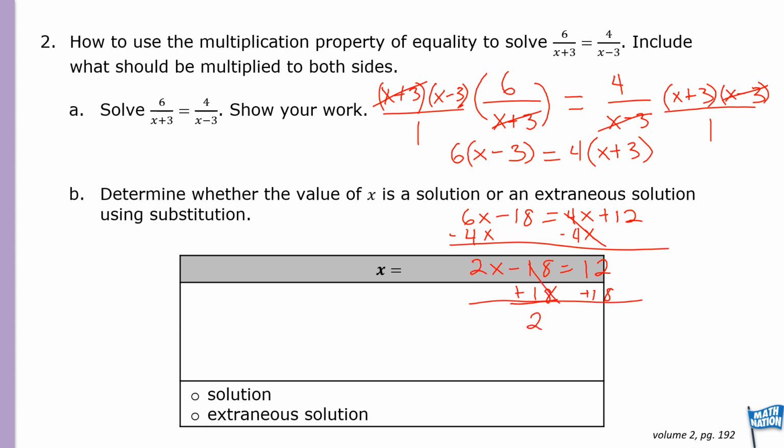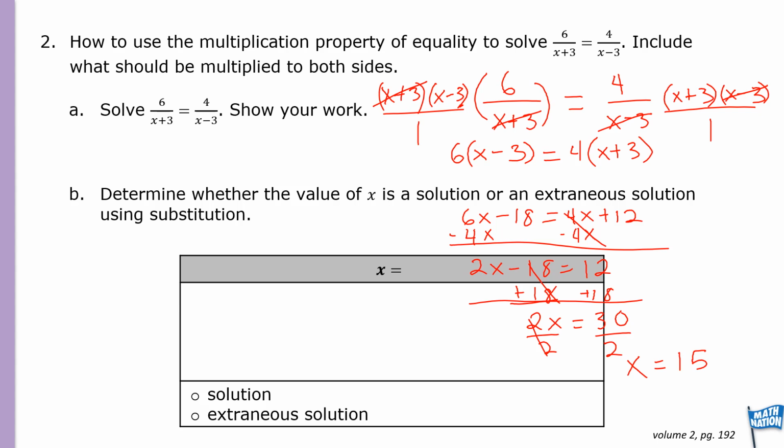Eighteens cancel here, so we have 2x is equal to 30, because 12 plus 18 is 30, and then divide by 2. So our x is equal to 15. So we're going to determine whether the x value is a solution or an extraneous solution using substitution.